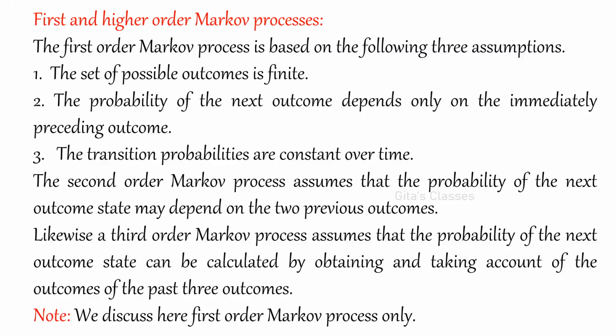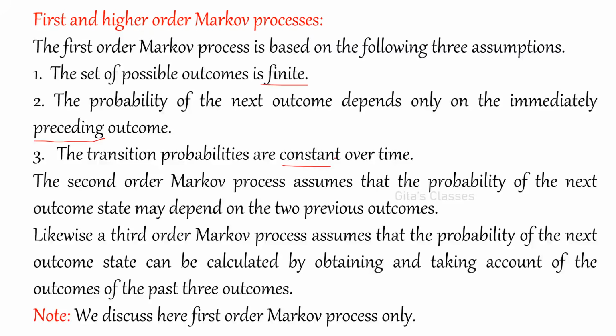First order: we have already seen what a Markov process is. The set of possible outcomes will be finite. These are the assumptions we are going to have. The next outcome depends only on the immediately preceding outcome. That is the second condition. And the transition probabilities are constant over time.